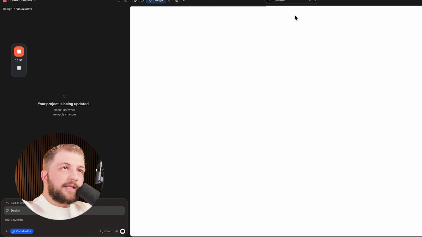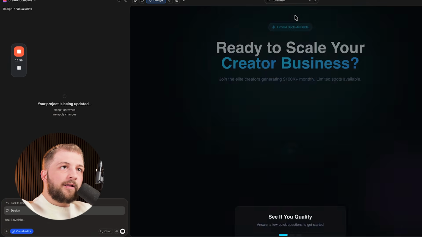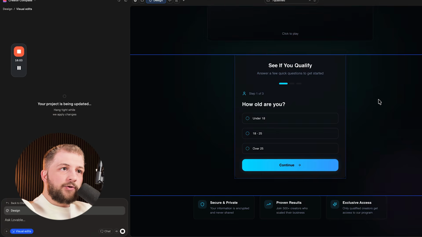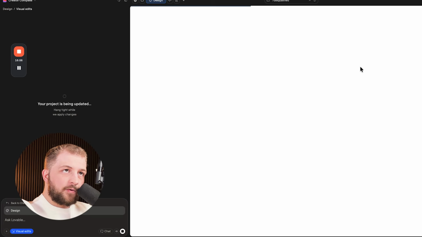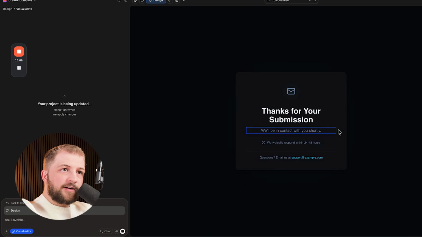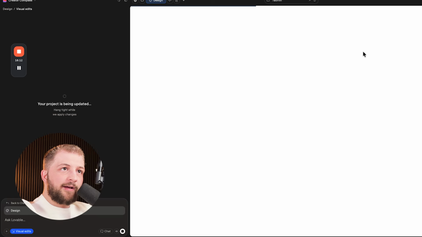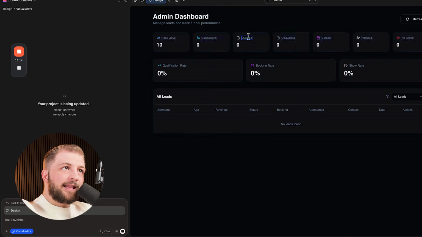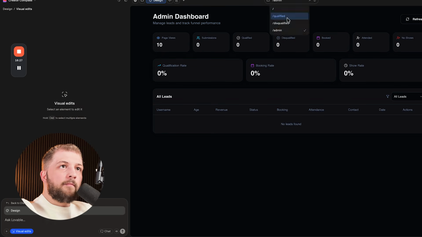While we wait for that, you can see what it did for the qualified page really quickly. Looks like it takes us to a page that's very similar, disqualified. Let's take a look at what it did. Thanks for your submission, sweet. And then we should have also an admin backend that allows us to see how many page visits, how many submissions, qualified, disqualified, booked, attended, no shows. Sweet. Awesome. Okay, so let's let this thing get modified.